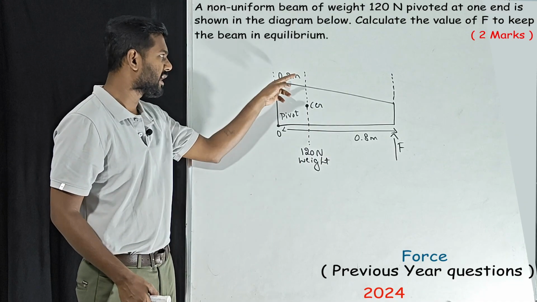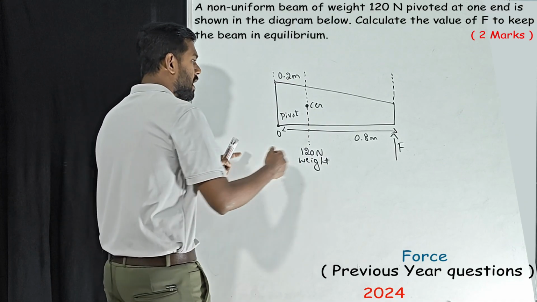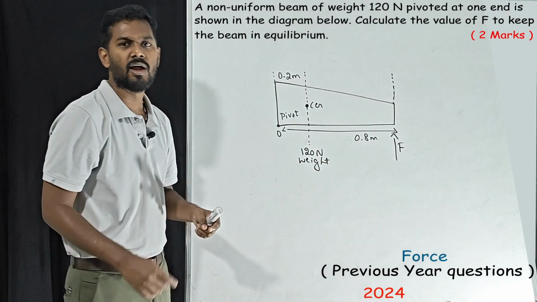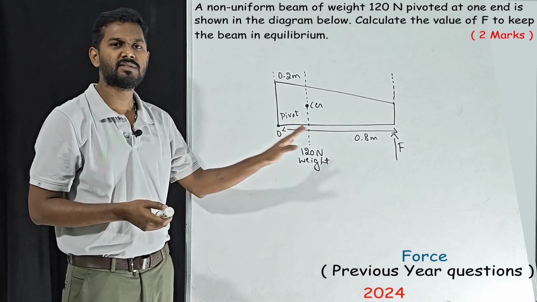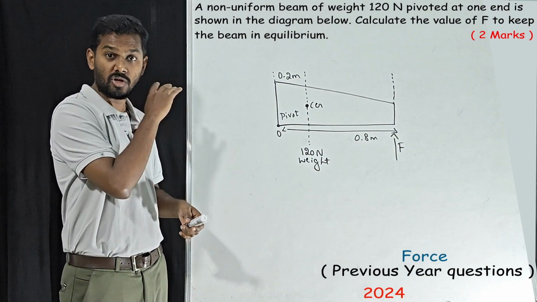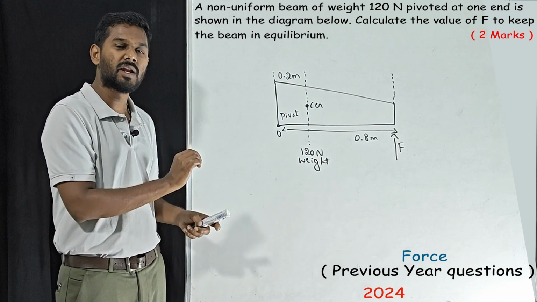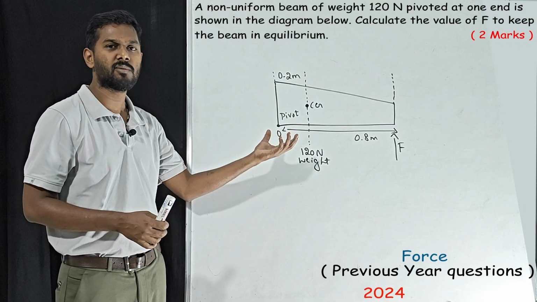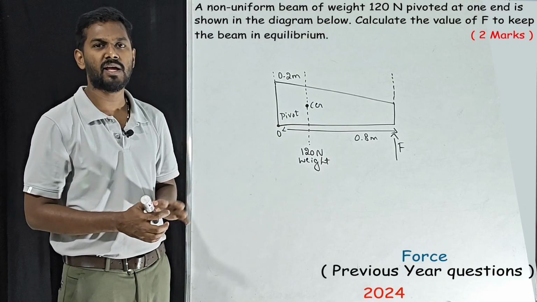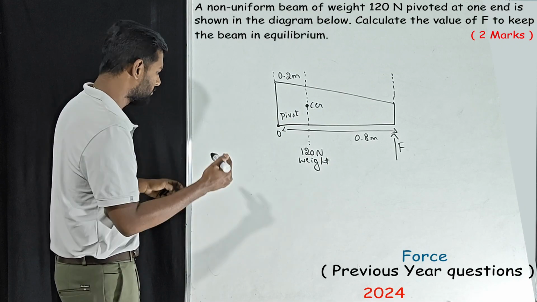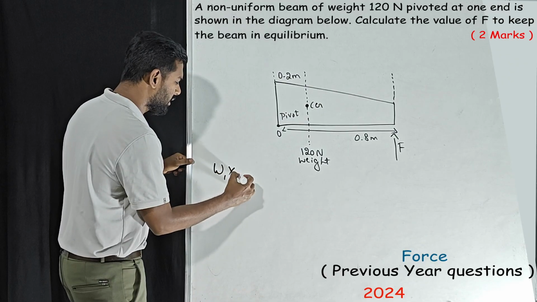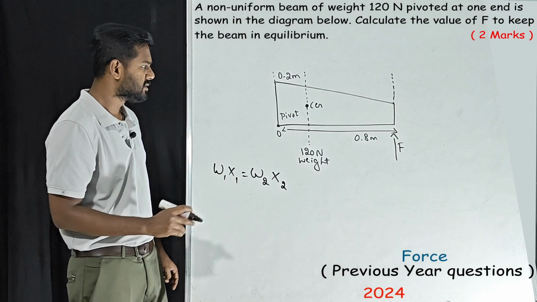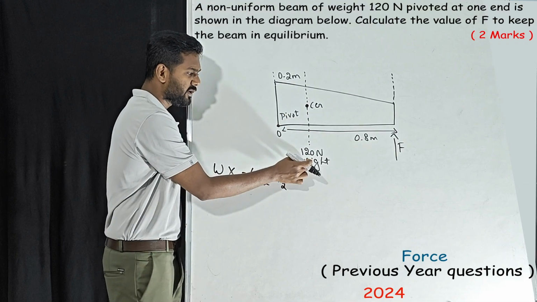W1 x1 is given. Then this distance is given, that is x2. We need to find the value of W2. That's it. Very simple question. Compared to the previous logical questions, this is very simple, but the diagram is a little scary. You should not get scared. If you know the concept, you apply it and get the answer. So we need to find W2. See, the center of gravity, that is 120 Newton.